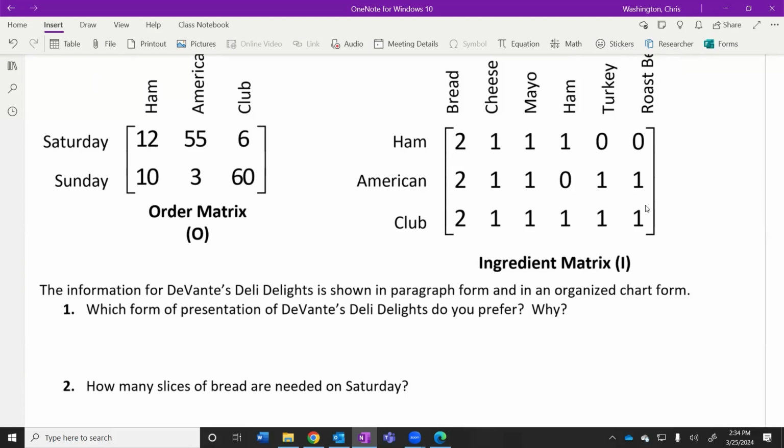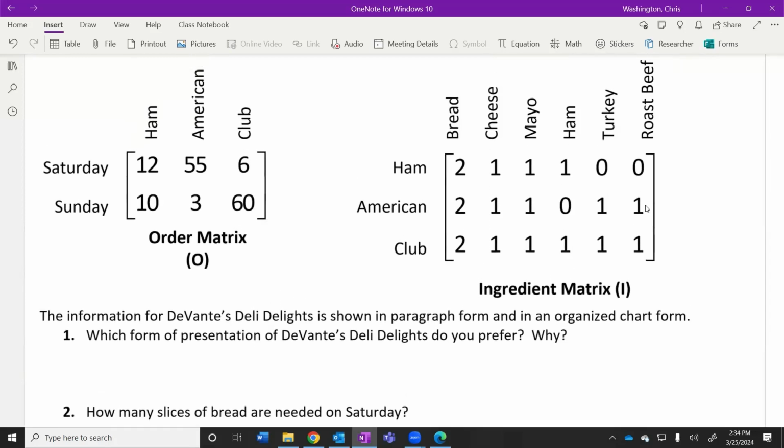All right, here's how we know which one we're going to multiply first. And ultimately, it doesn't matter. I'll show you in a little bit. It doesn't matter how we set up our matrices, but the way they have their rows and columns set up, if we're going to multiply them the way they're set up, without changing the rows and the columns, here's what we have to do. The columns of the first matrix not only have to be the same number, but the category of each column has to match the rows on the second matrix. It's the only way it works.